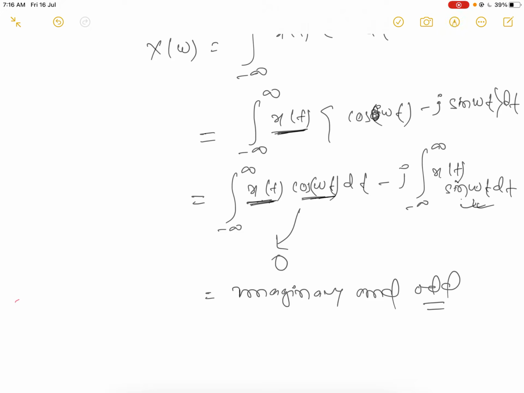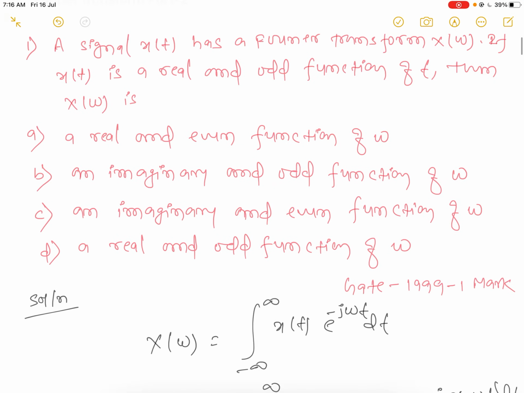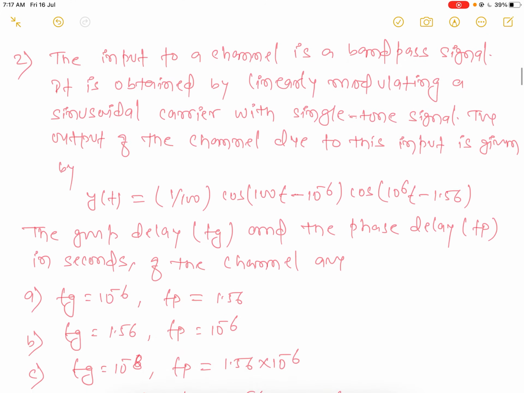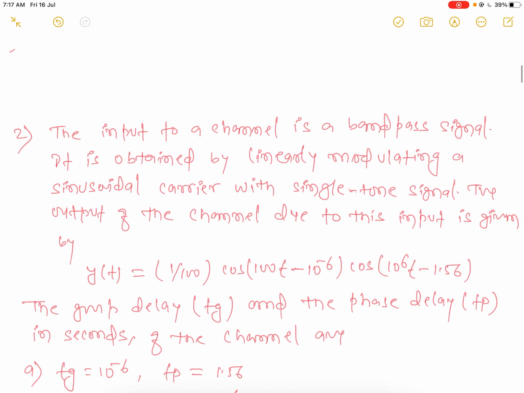Otherwise, you can check the Fourier transform of this one, and from there you can also get the answer. Okay, then which option will be right? Option B will be the right answer. This one is wrong, this one is wrong, this one is wrong. Now comes to next question.